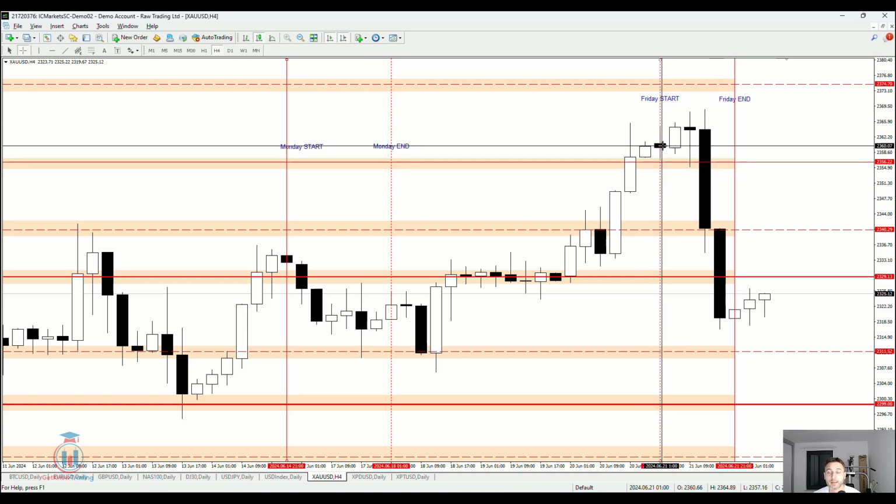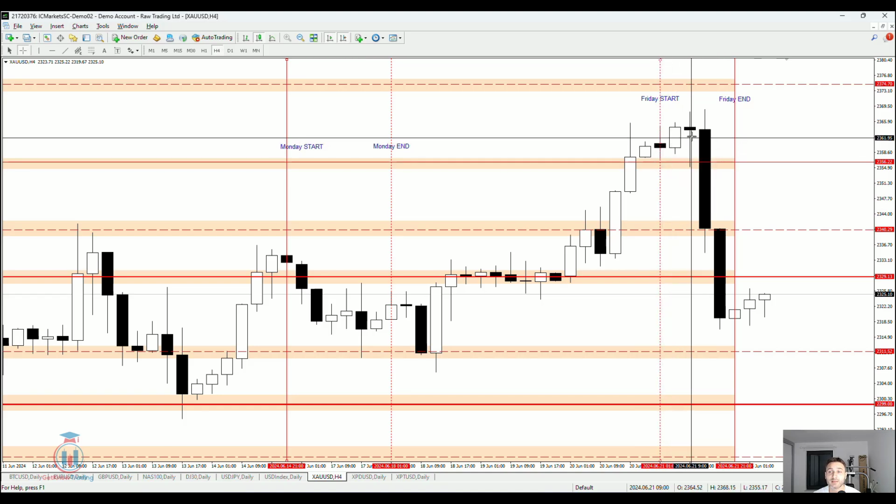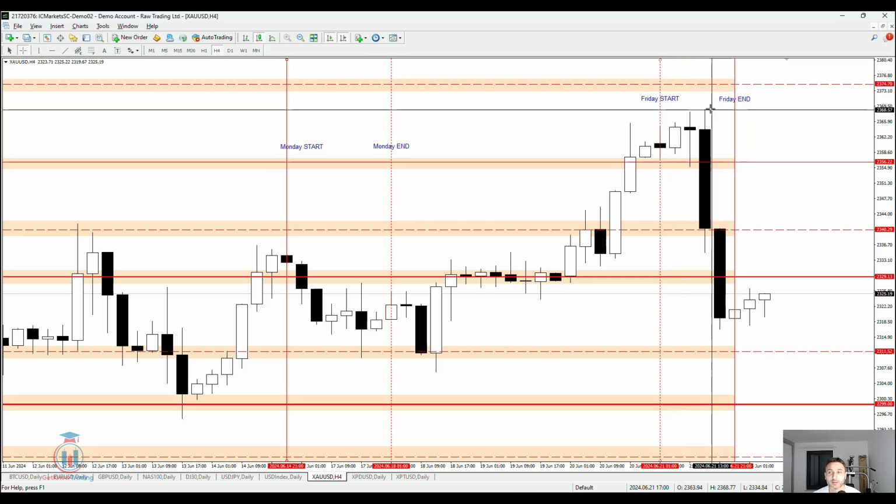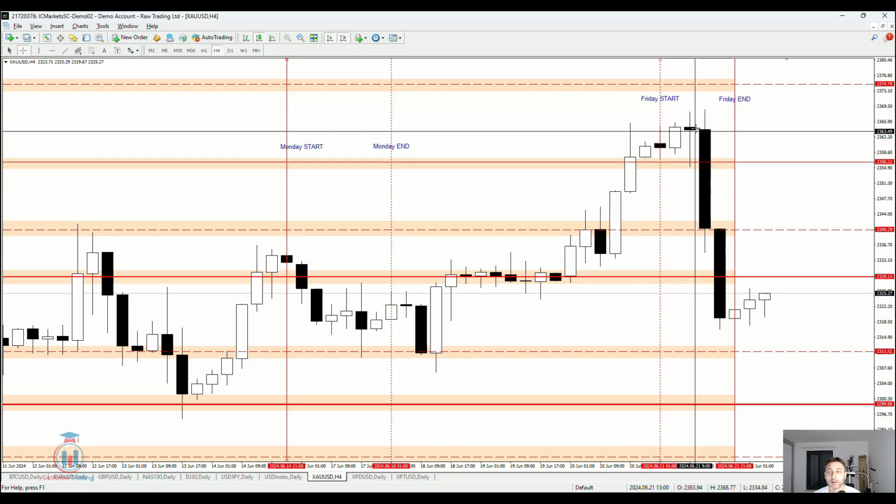on a Thursday. So when Friday has come, we can see the price has tried to reach the start of this supply zone here, where the resistance is. But strong selling pressure in the second part of the day has pushed the price down and down. Why?